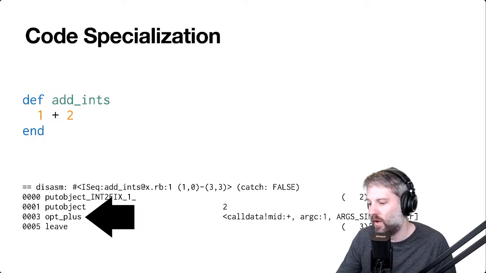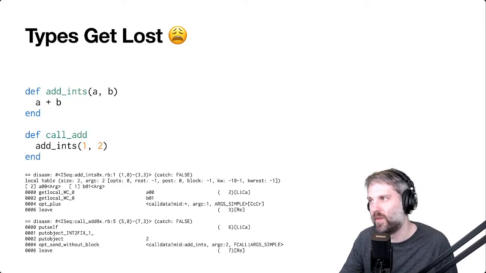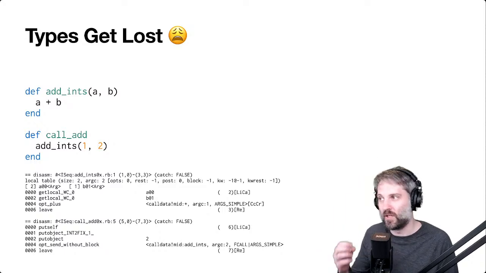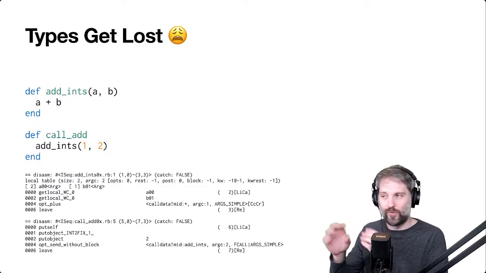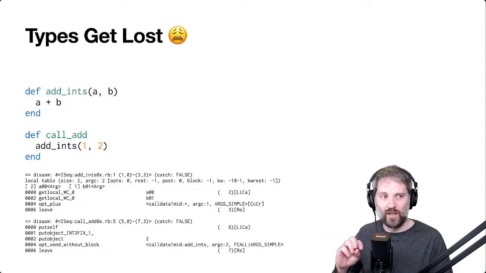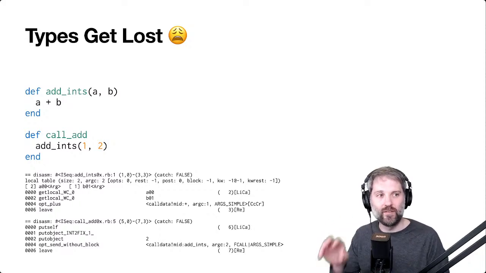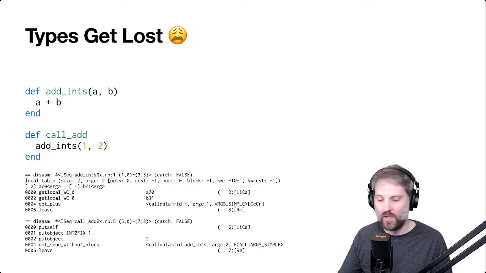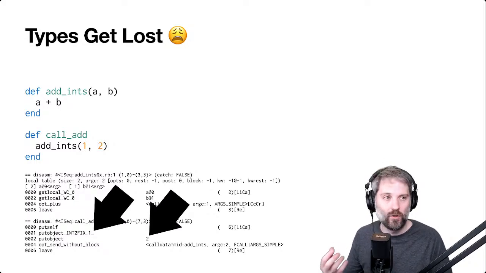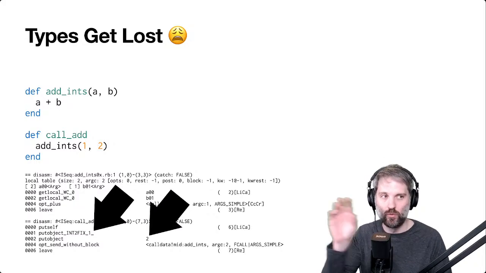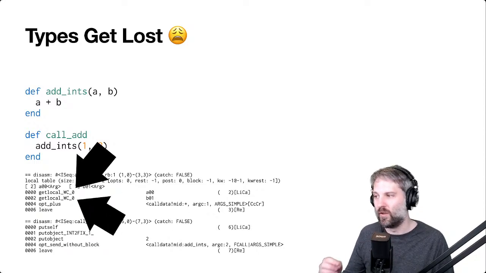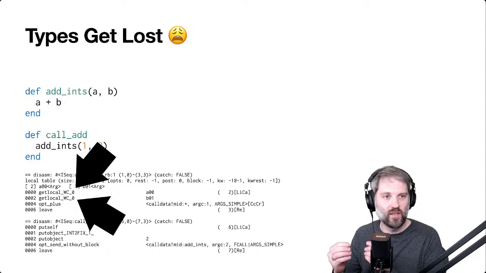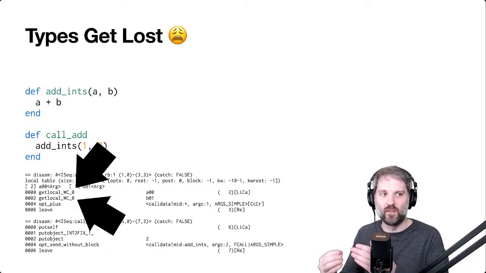So when I say passing types, what I mean is, say you have this code here where we're still doing a plus, but you're passing parameters to another function, it loses the types. Down here, the caller has put two literals, but the callee is just saying get the local.